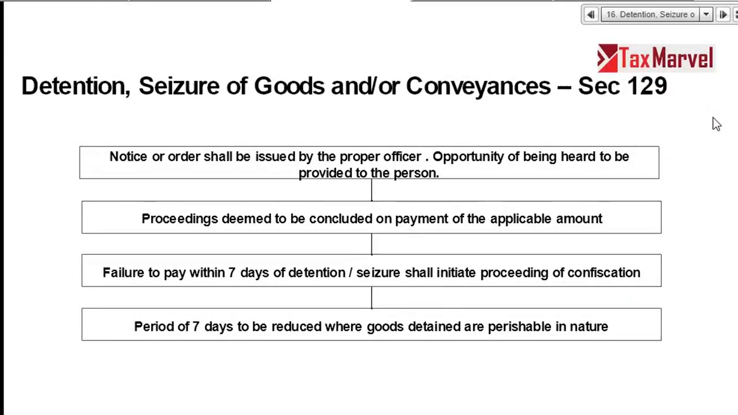In case of e-way bill transactions, there can be detention or seizure of goods and or conveyance. So goods can be detained. Detained means in the custody of the department for a certain period of time. Seized means they will take full custody and will not part with it, of goods or conveyance, both.